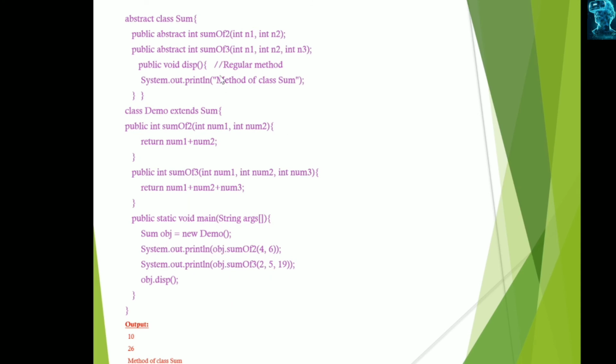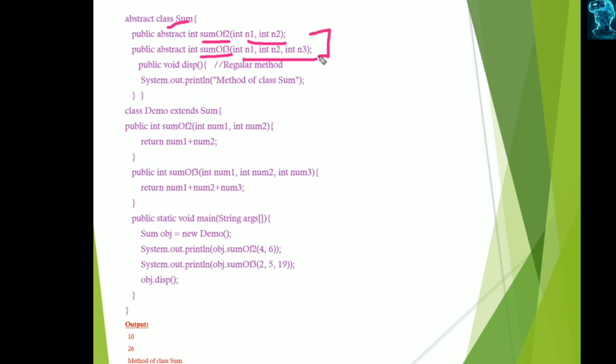And this is another class which is used to sum two numbers as well as the sum of three numbers. Here we have defined the class Sum, which is an abstract class which has two abstract methods. This is for the sum of two numbers and this is for the sum of three numbers. So here we are taking two numbers as the arguments, and this is for three numbers as its arguments.